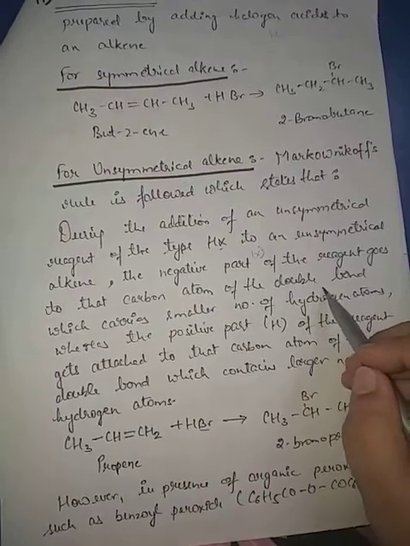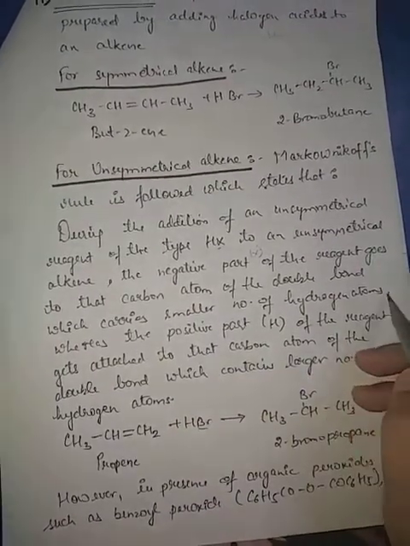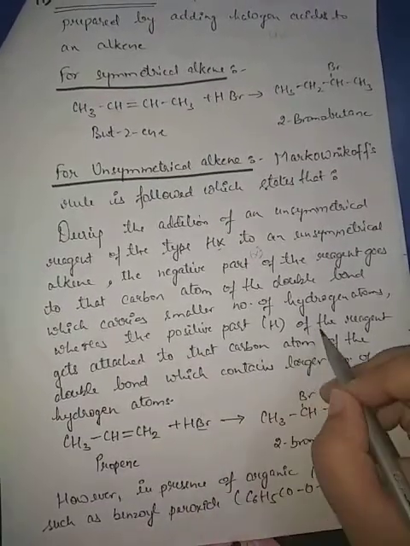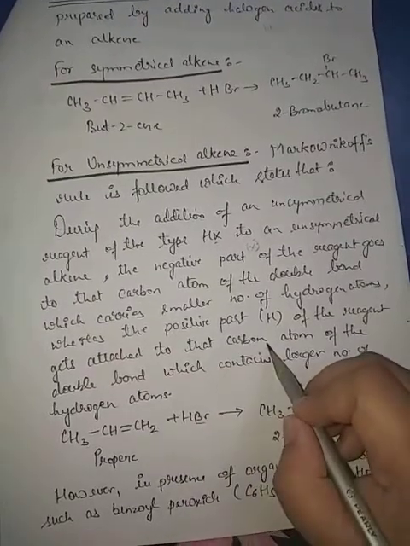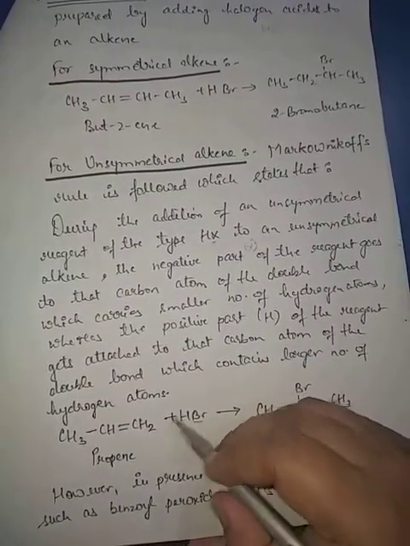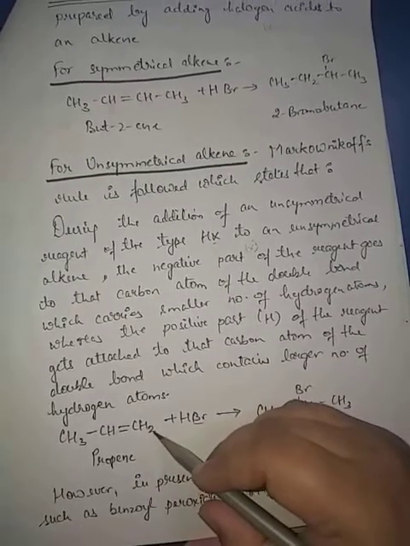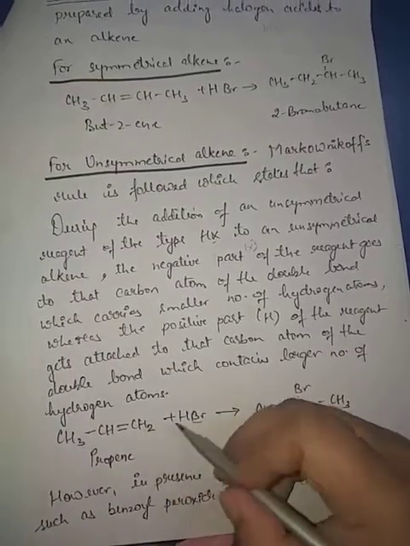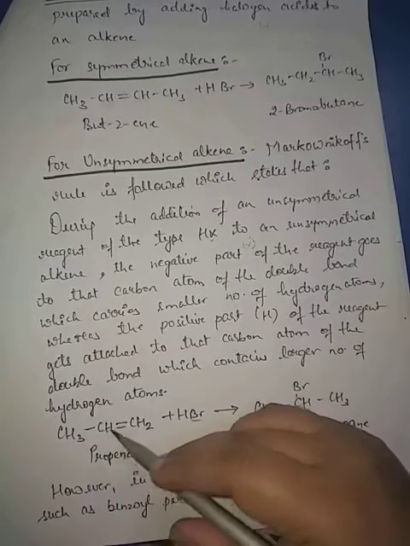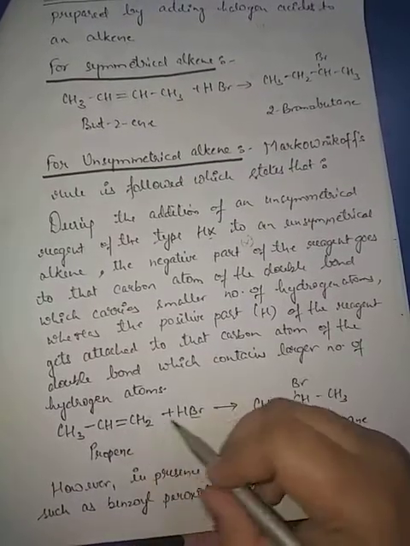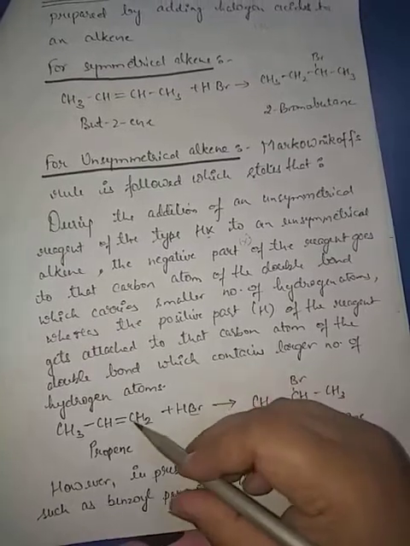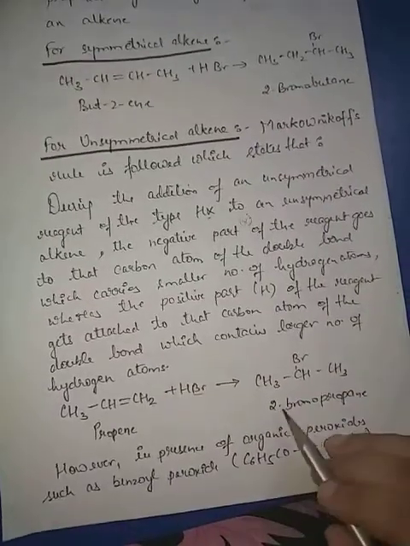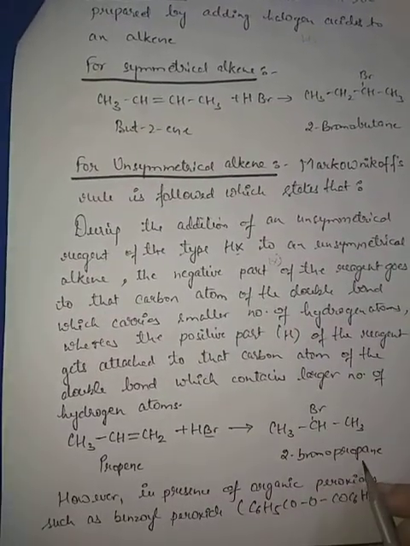Whereas the positive part, here the positive part is hydrogen of the reagent, will attach itself to that carbon atom of the double bond which is having the larger number of hydrogen atoms. So if HBr is being added to propene, then Br will go to the carbon atom of the double bond having the lesser number of hydrogen atoms, and hydrogen, this positive part, will go to that carbon atom which is having the larger number of hydrogen atoms. So the product which we will obtain is 2-bromopropane.